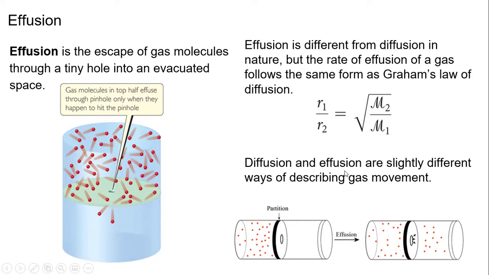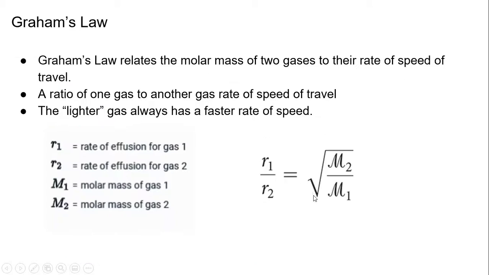So basically, diffusion and effusion are only different because one will come out of a tiny hole, while the other will be in a large volume that will mix with another gas. But they're just different ways of describing gas movement.